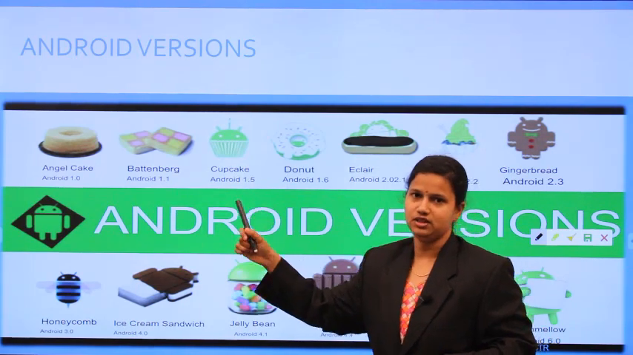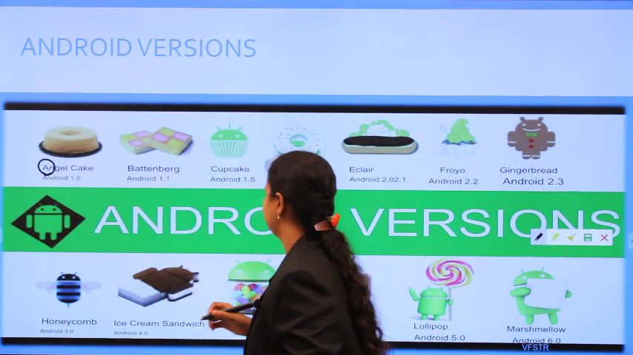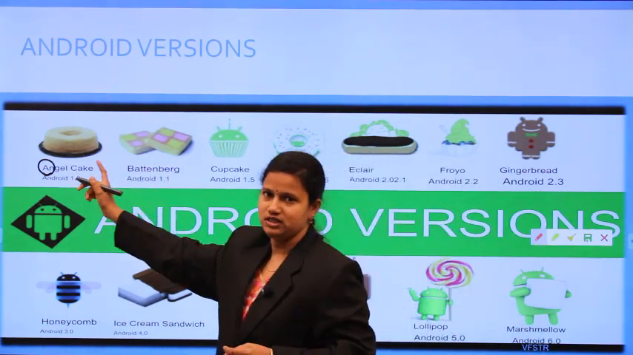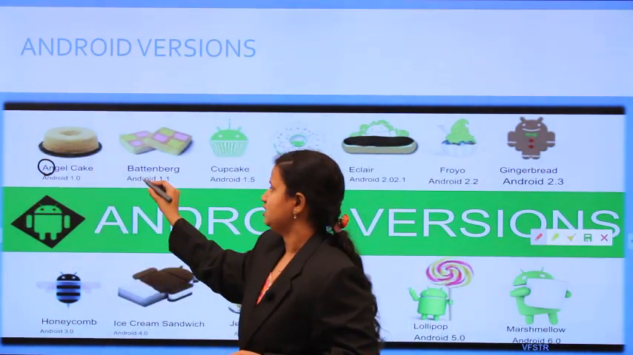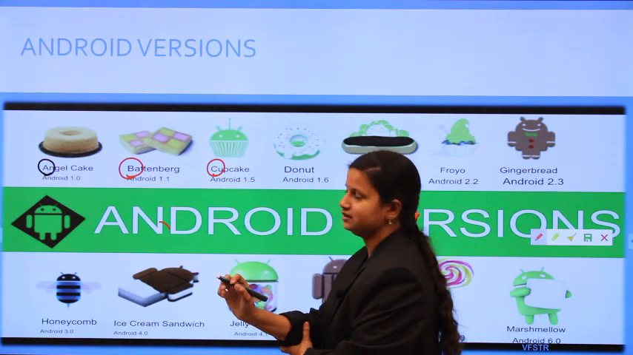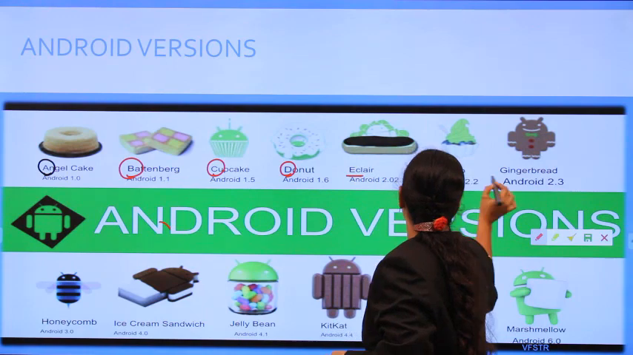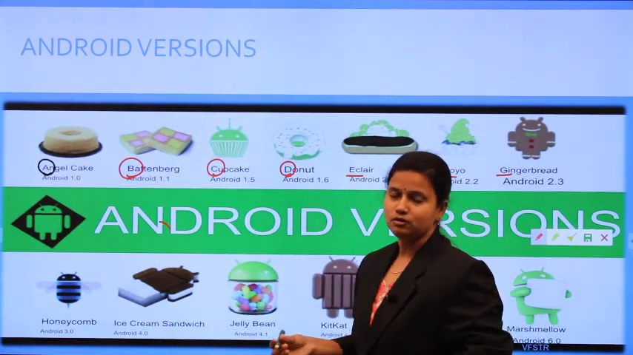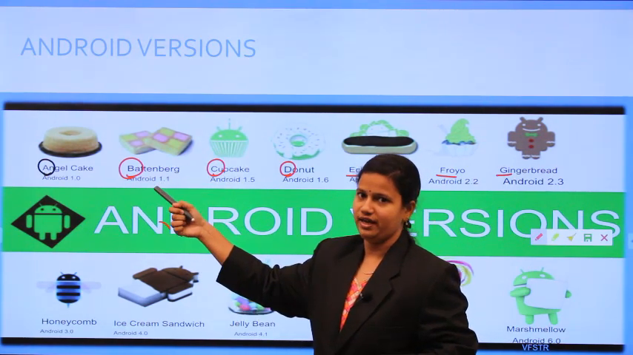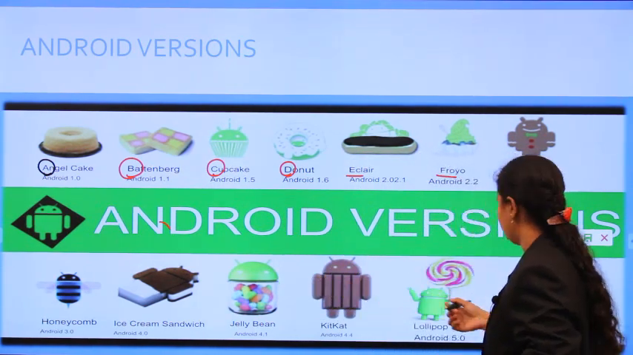When you observe all these versions, what is the first letter of Angel Cake? The first letter of Angel Cake is A, and the next version starts with the letter B, and the next one starts with letter C. In the same way, the next one is D. So when you observe all these letters, they are presented in alphabetical order. The first one starts with A, B, C and D. In this way, all these versions are named.